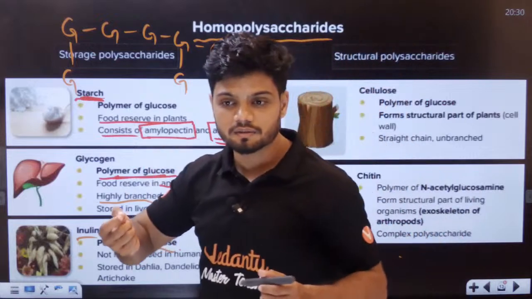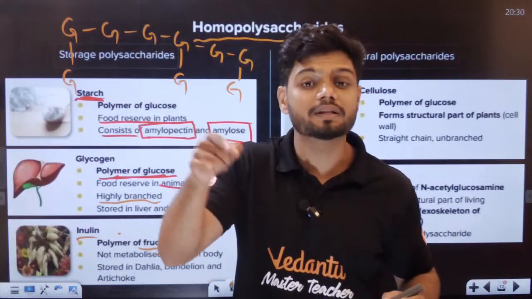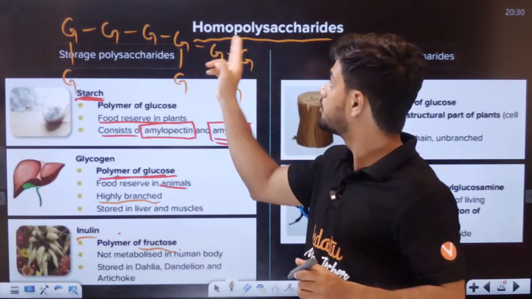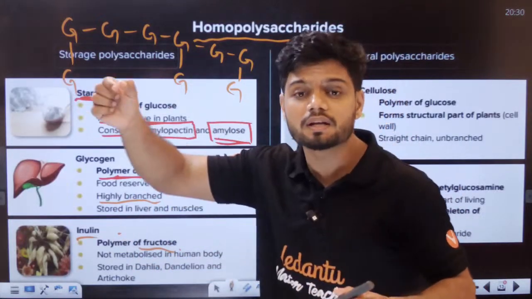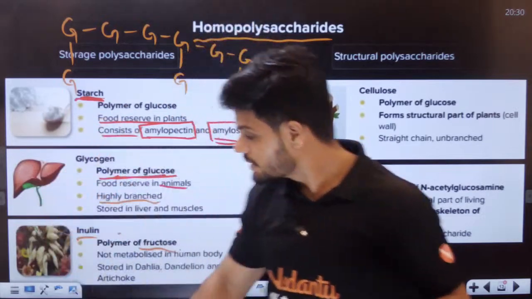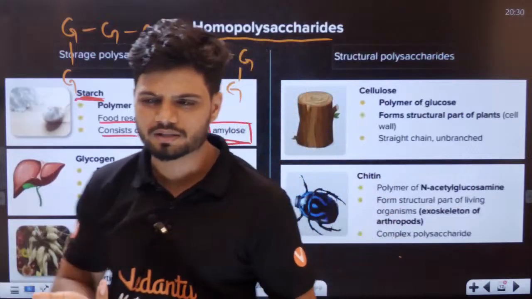So inulin, right? Not insulin. Inulin is different from insulin. Inulin is a polysaccharide. Insulin is a hormone. Insulin is different. It is a hormone. Okay, this is inulin. Then you might get confused. It is very honest confusion.